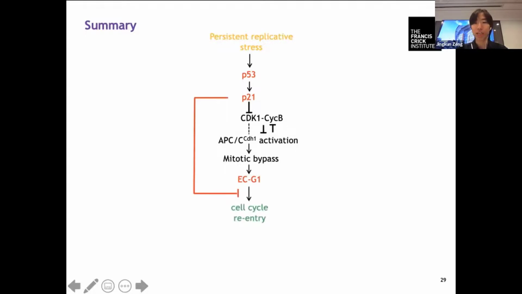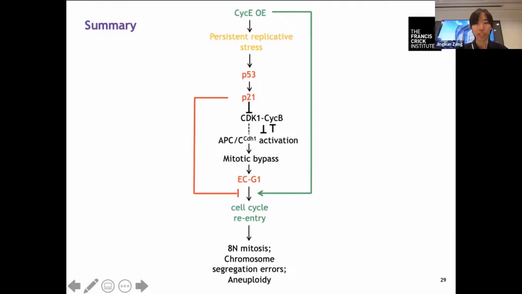Cells at this point are whole genome doubled, but it is not dangerous yet because p21 further suppresses the growth of the resulting EG1 cells. However, when there is cyclin E expression, it can not only induce all of this downstream process, but it further promotes cell cycle re-entry of the EG1 cells, enabling them to continue through the endoreduplication cell cycle and undergo 8N mitosis, which we have results to show is prone to chromosome segregation errors, potentially causing aneuploidy.